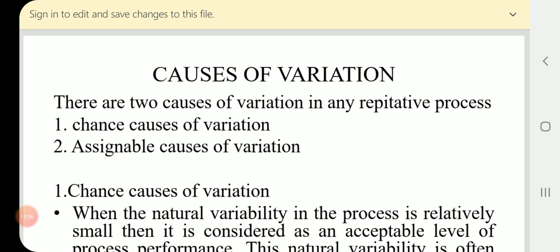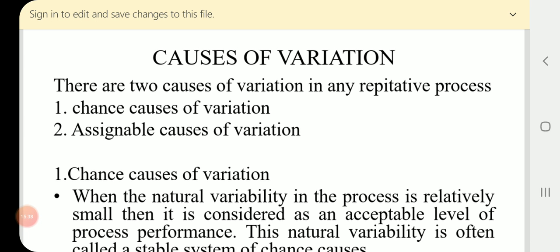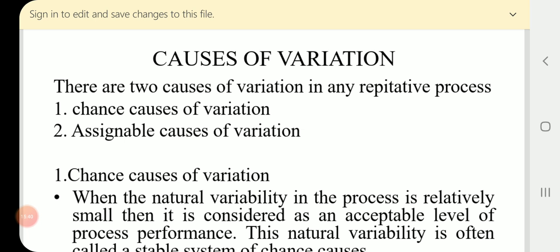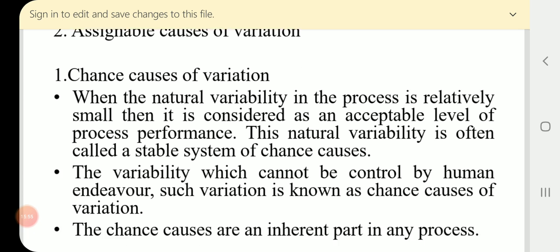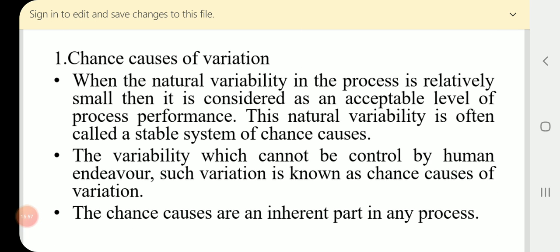Right? Now we study what the causes of variation are. There are two causes of variation in any repetitive process. 1. Chance causes of variation. 2. Assignable causes of variation. Now we discuss chance causes of variation.